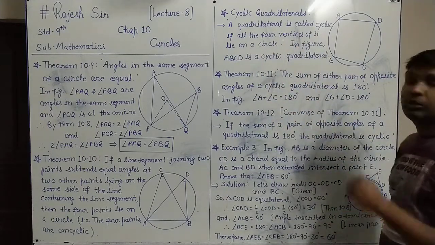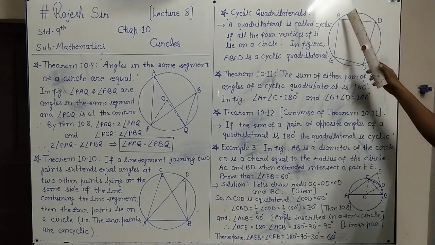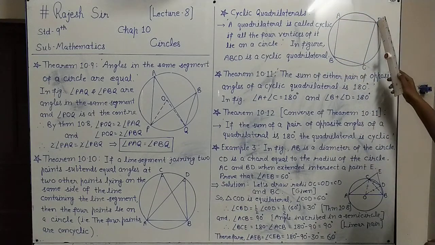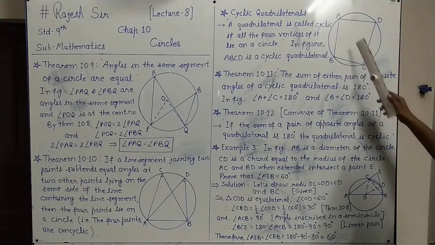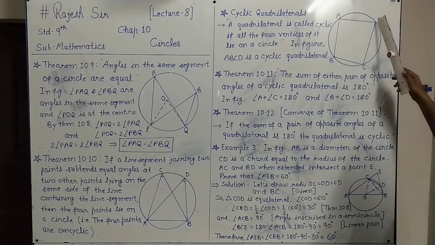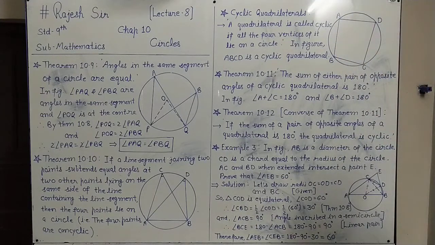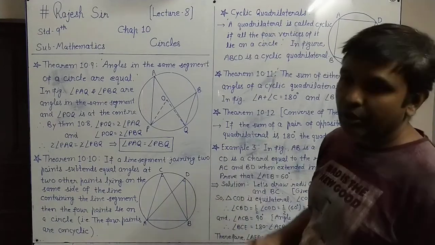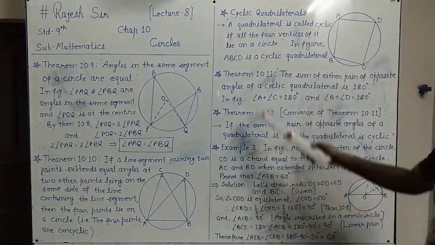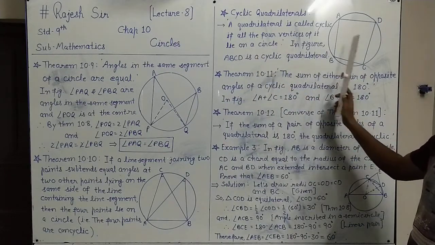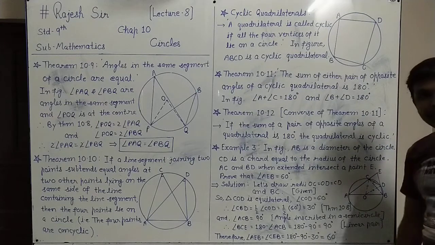So the figure is here. Here one quadrilateral ABCD is given, where all the 4 vertices A, B, C and D lie on a circle. So this type of quadrilateral whose all the 4 vertices are on the same circle is called cyclic. So in the figure, this ABCD is a cyclic quadrilateral.